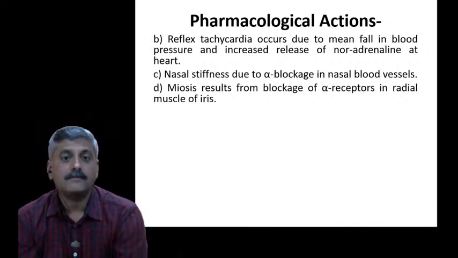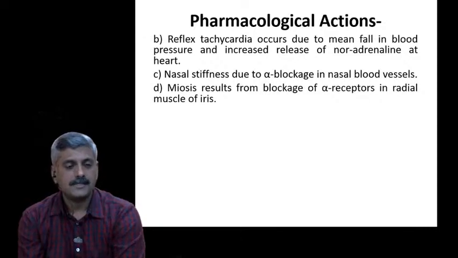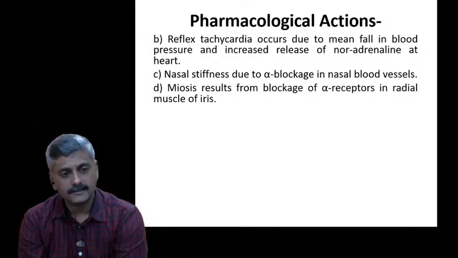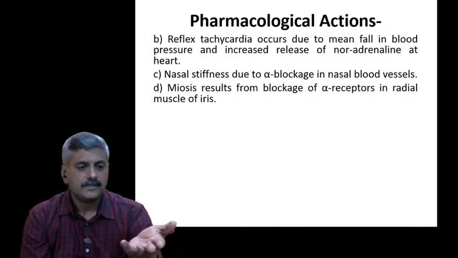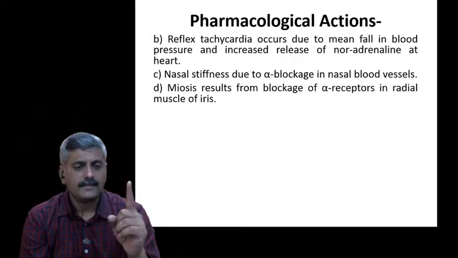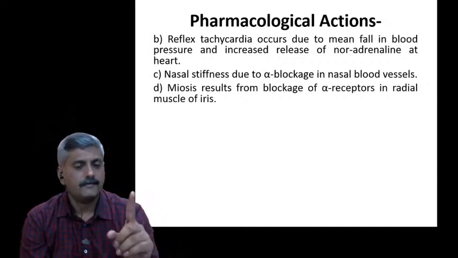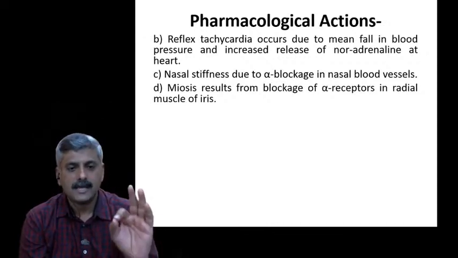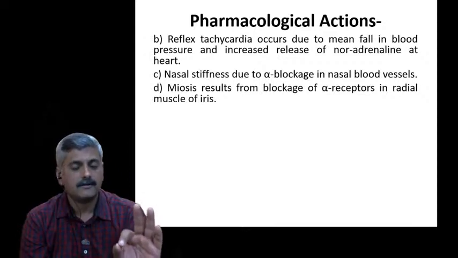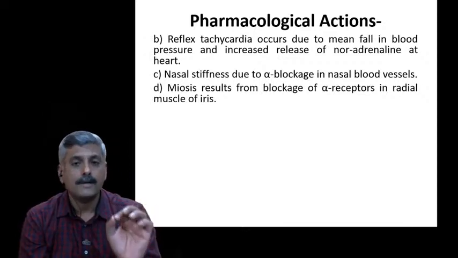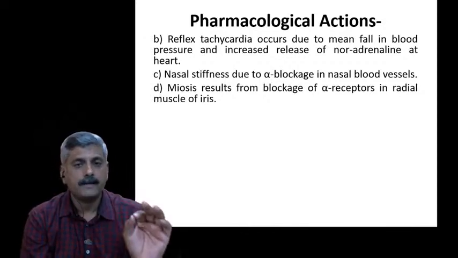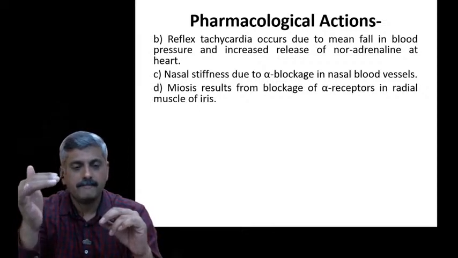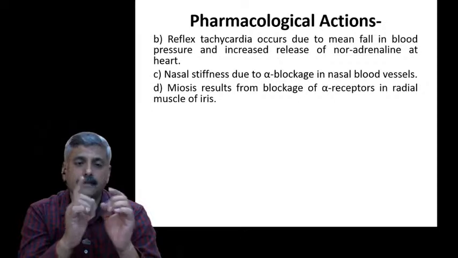Why? Because of the blocking of the alpha receptor. The radial muscles are not working. That's why they just get relaxed, and due to the relaxation, they produce meiosis. The only thing you need to consider, we are going to see in detail in practical: both the radial muscle as well as the circular muscle should contract to produce the effect of mydriasis or meiosis. If you want the pupil constriction, then definitely the circular muscle gets contracted.